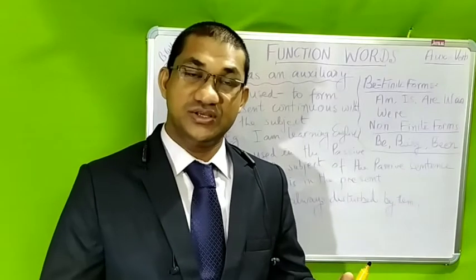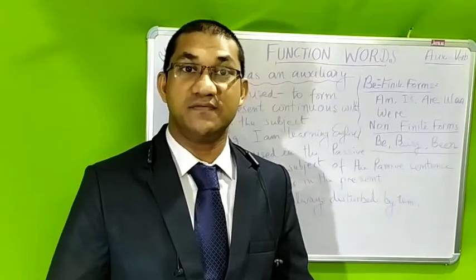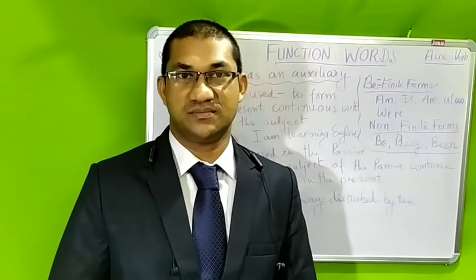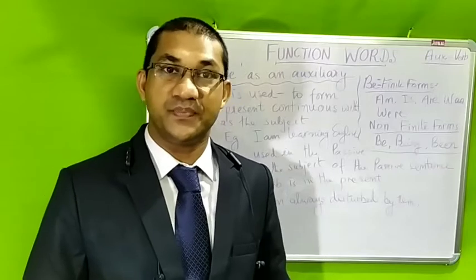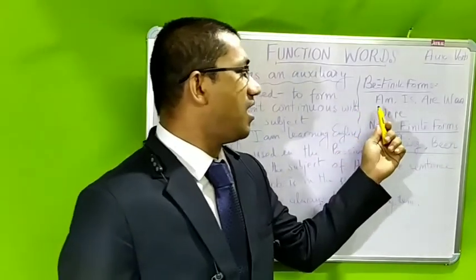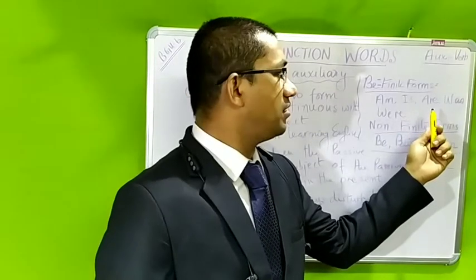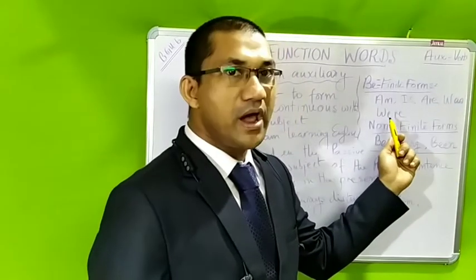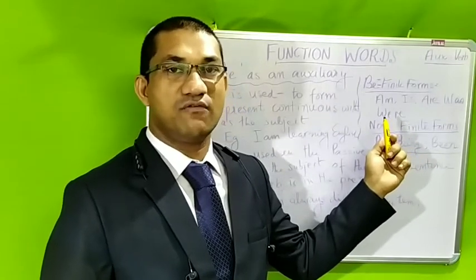Each of these finite and non-finite forms has different uses. Now let's look at the finite forms of be. The finite forms of be are am, is, are, was, were.